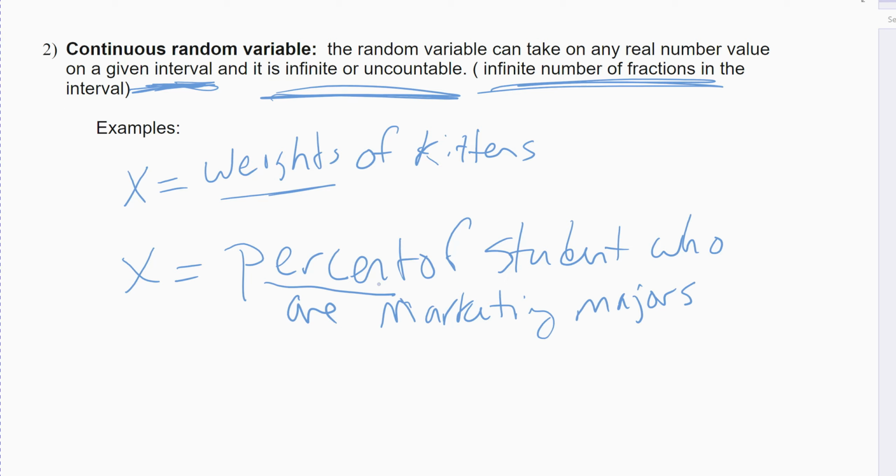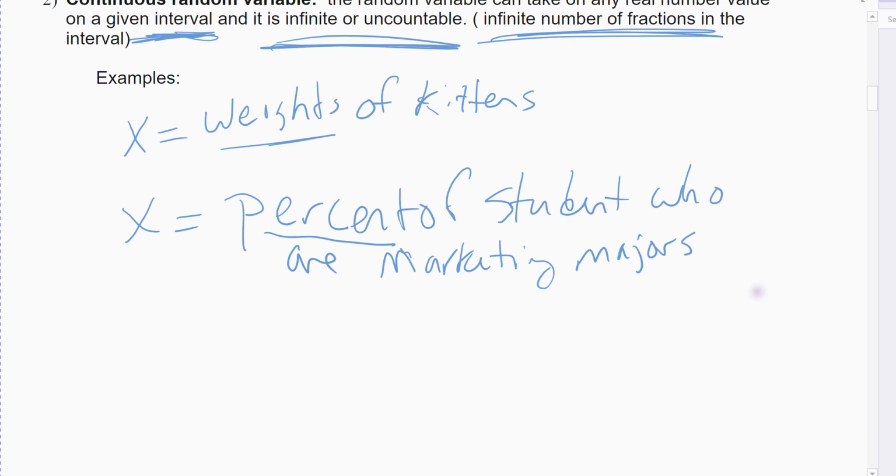I could have any percent, whole number, fraction, decimal between 0 and 100. I could have 0.5% if I wanted to, 1/3 of a percent, 1/10 of a percent, 1/20th of a percent, 1,000th of a percent if I wanted to get down to, again, the smaller I go. So there are, again, infinitely many numbers in that case. Right? Heights of people.